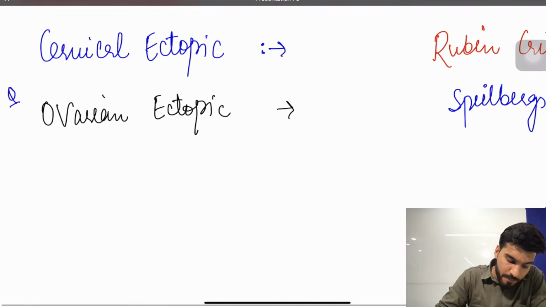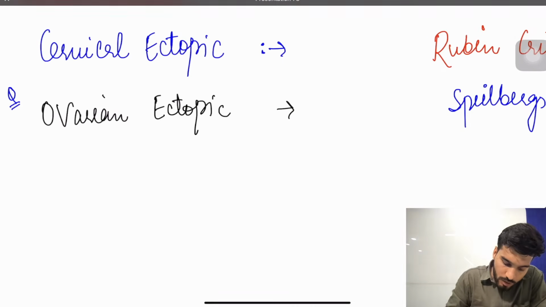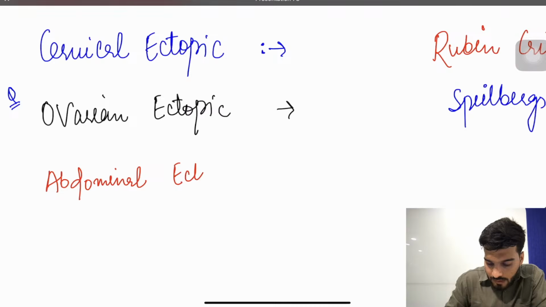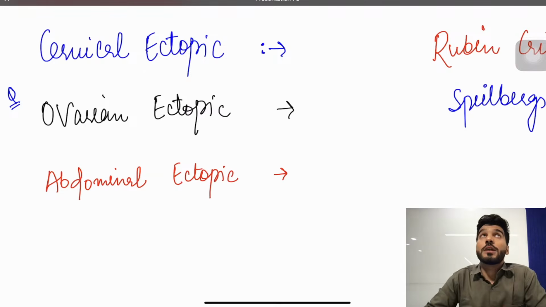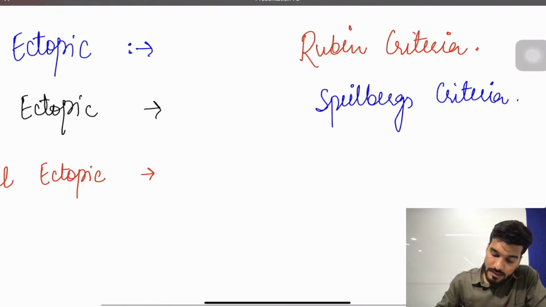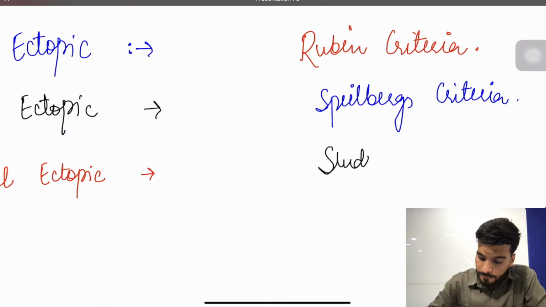If a patient has an abdominal ectopic pregnancy, the name of the criteria will be Studiford criteria.